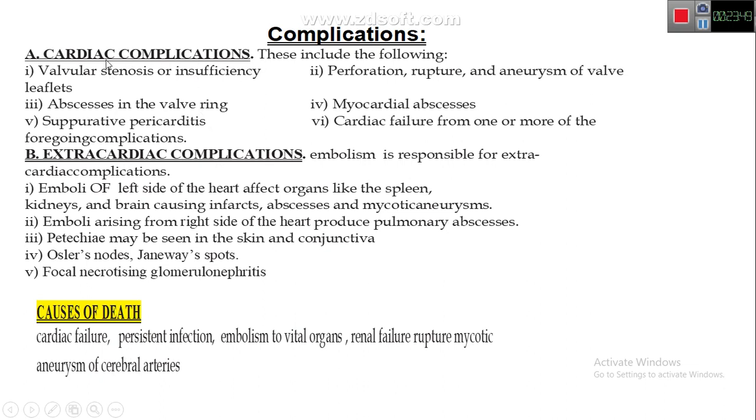The complications are further divided into cardiac and non-cardiac complications. Cardiac complications include valvular stenosis or insufficiency. We have already discussed its pathogenesis. Perforation can occur, aneurysm of the valve can occur, and abscess in the valve can also be formed. There may be involvement of the myocardium that will lead to myocardial abscess, or in the pericardium it can lead to suppurative pericarditis. The characteristic frictional rub will be present, and the pain will be relieved on forward bending. Cardiac failure can result from one or more of the above mentioned complications.